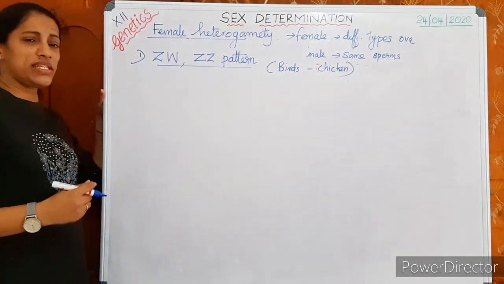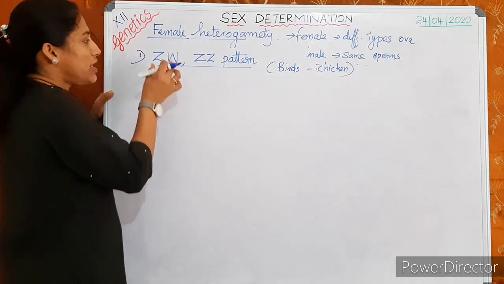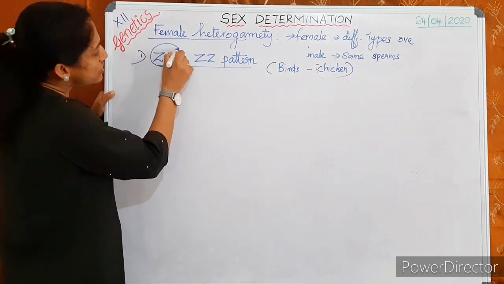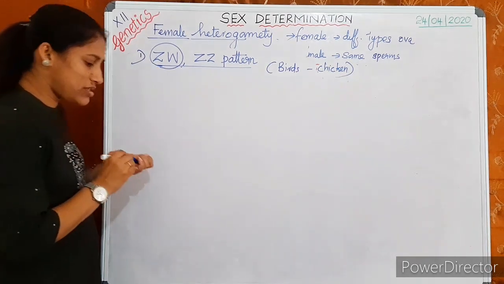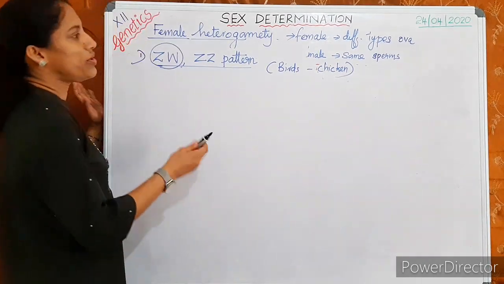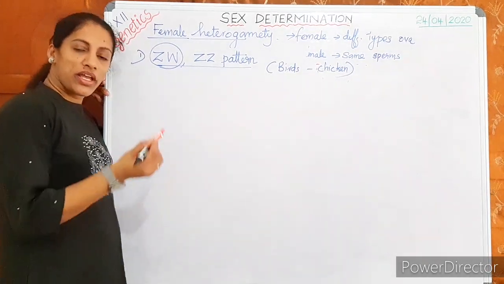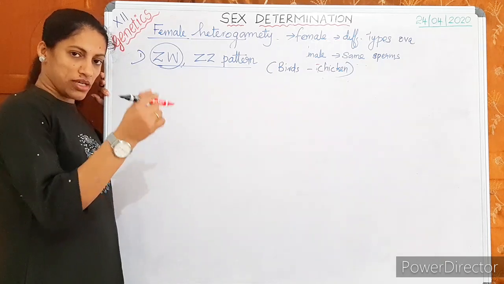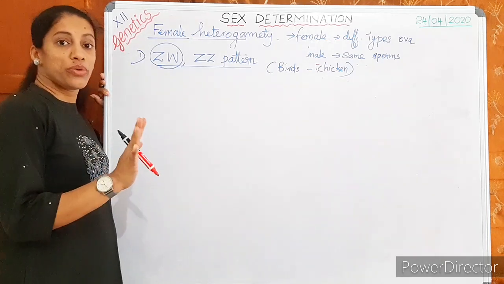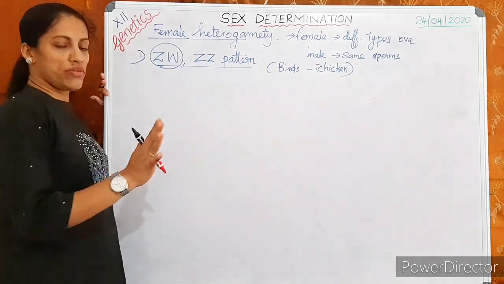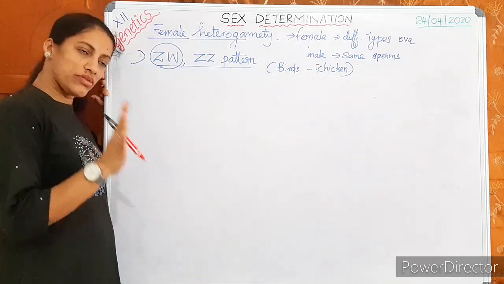ZZ, ZW pattern. Just from this part, you can get the idea: is ZW male or female? Here, in all previous cases, individuals with dissimilar chromosomes were male.